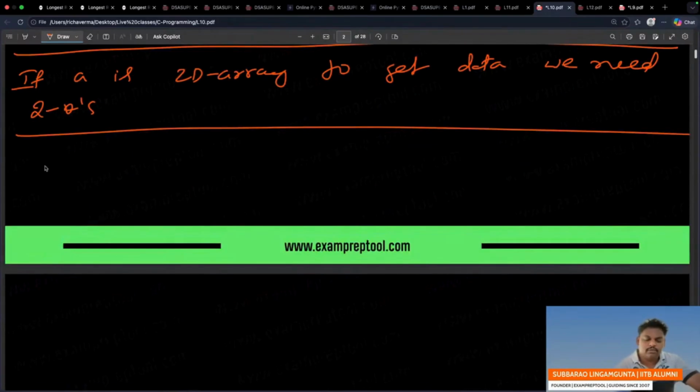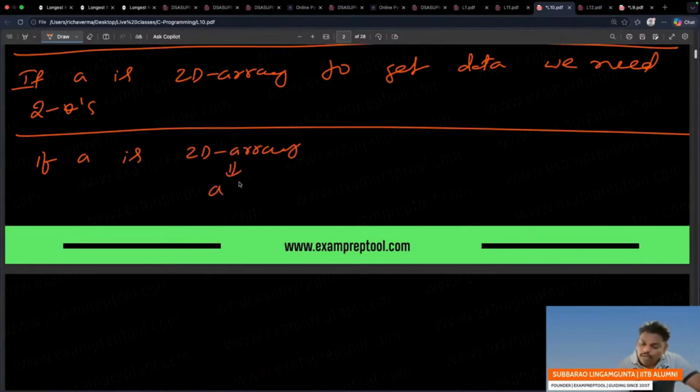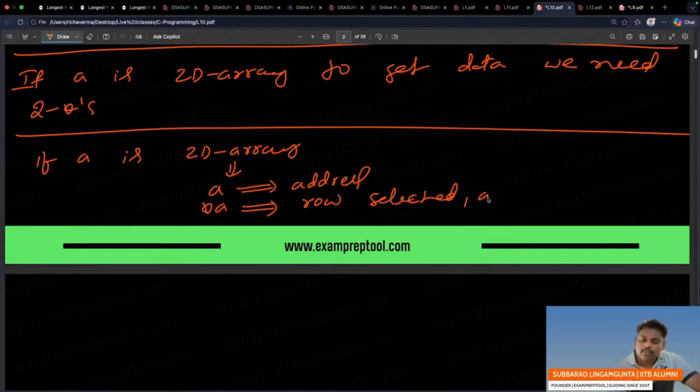See this. If A is 2D array, only A, that address will be printed. If you say star A, row selected, address only printed.